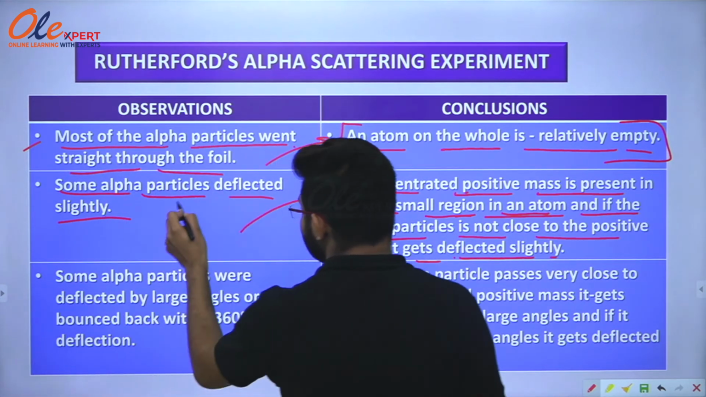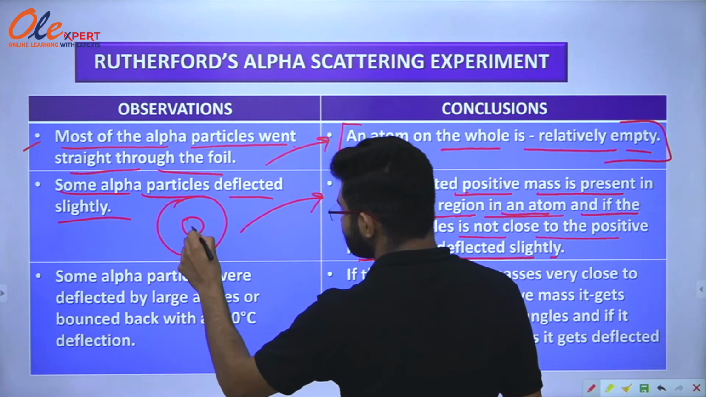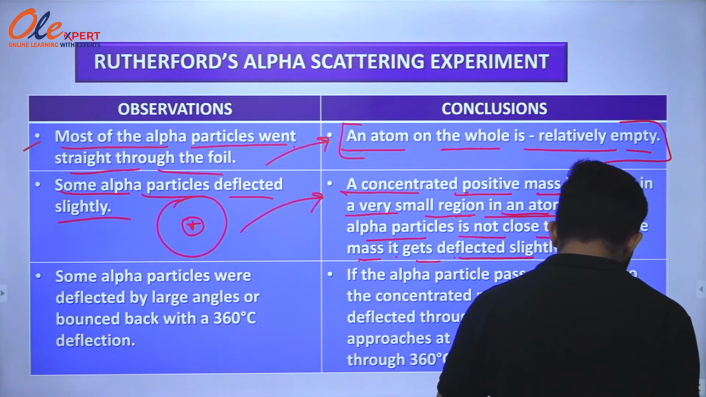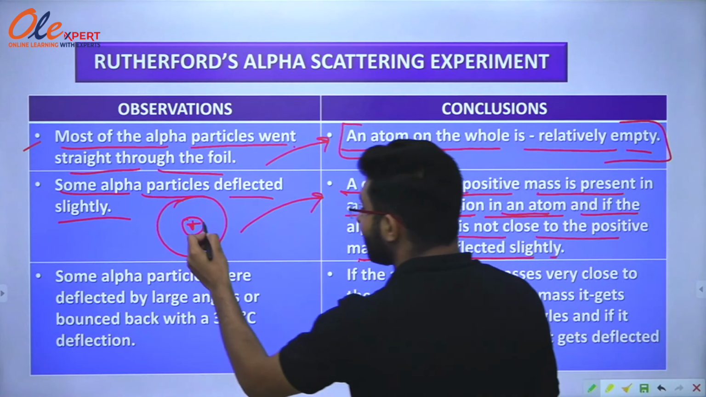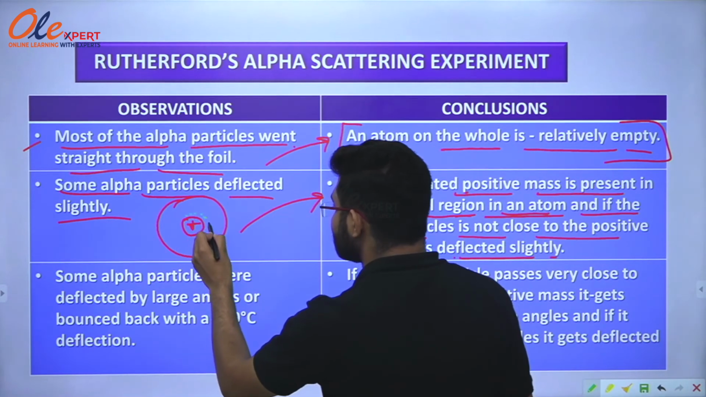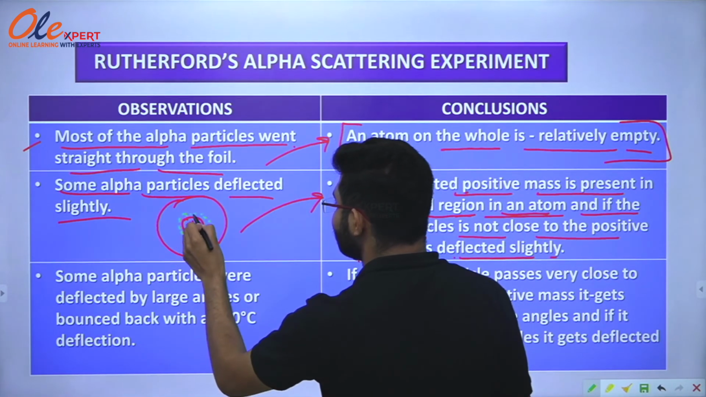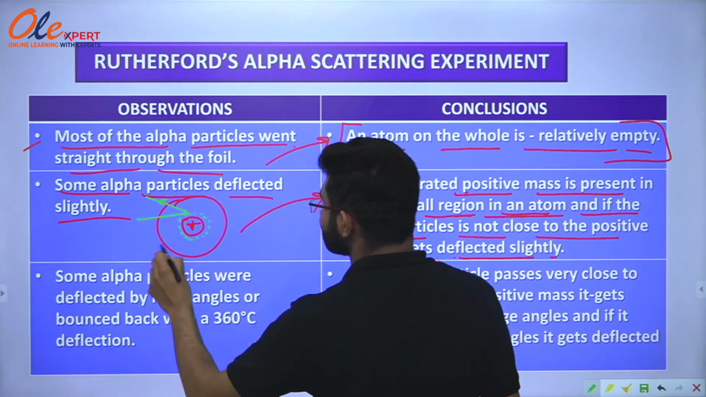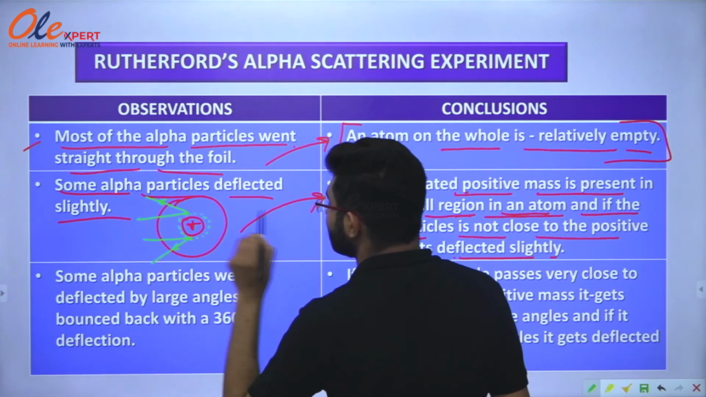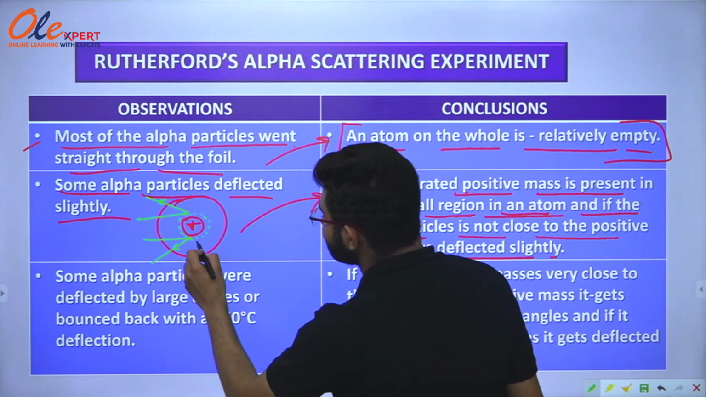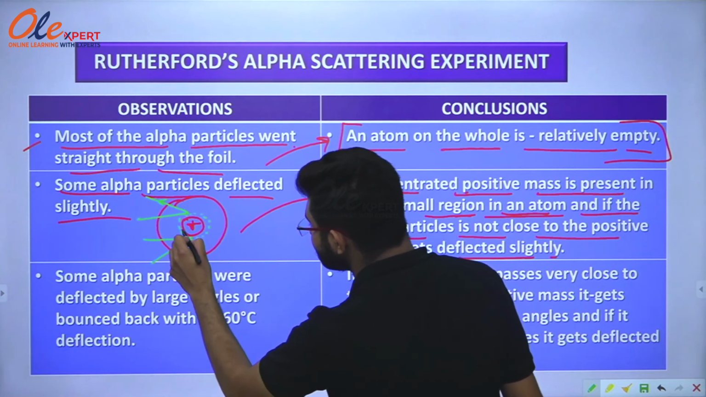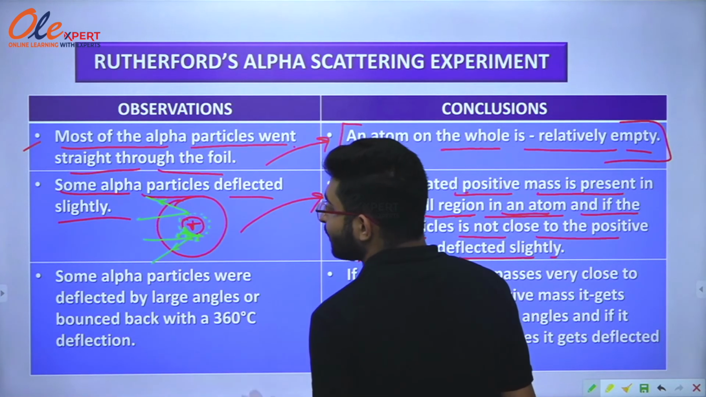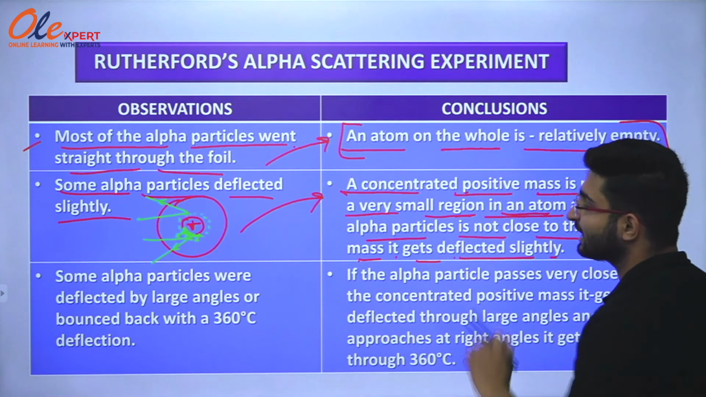It means that this is the positive charge in the center, and around it is the region from where the alpha particles were deflected by a slight angle. They were deflected just because they were experiencing the positive charge. This was the second conclusion.